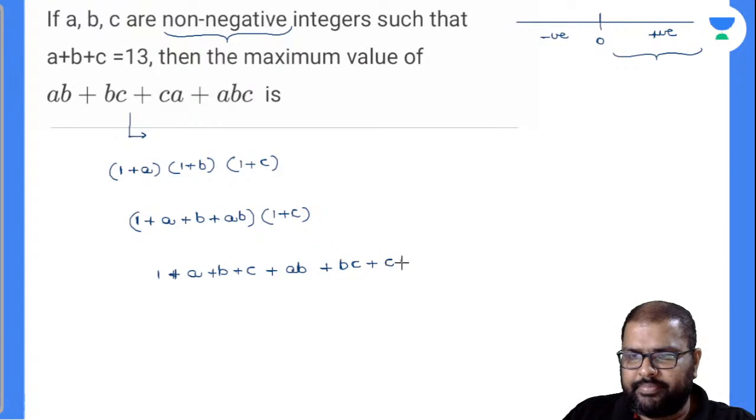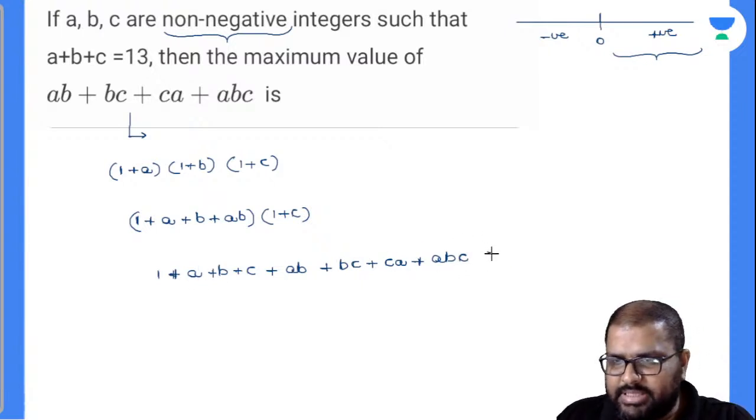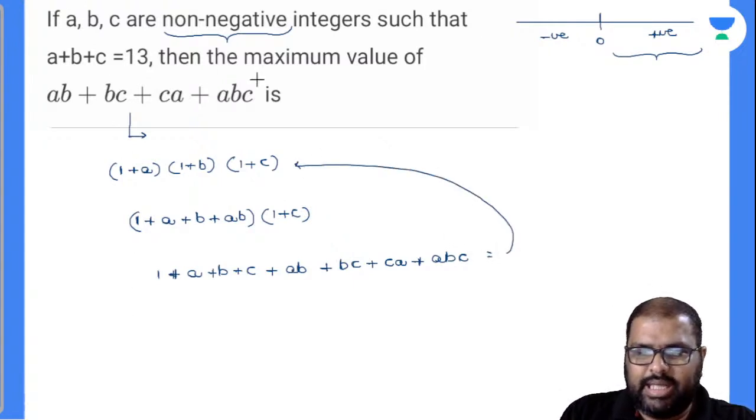Plus CA plus ABC. I got my question equation there. You closely observe what I have done there to get this equation. See here, can I write it down like this?